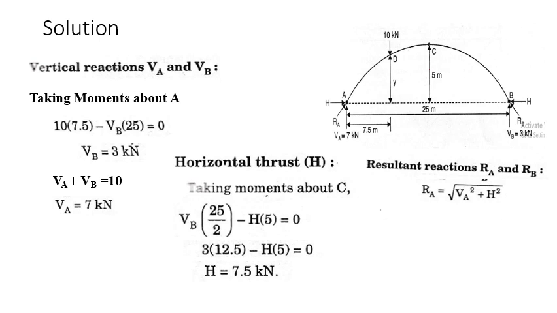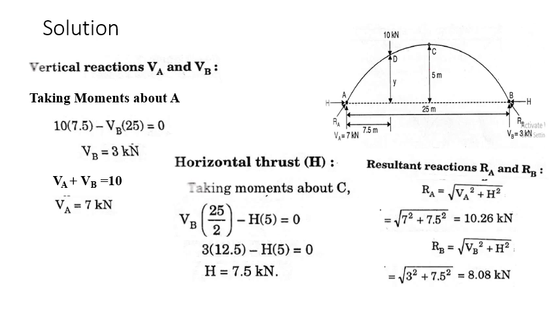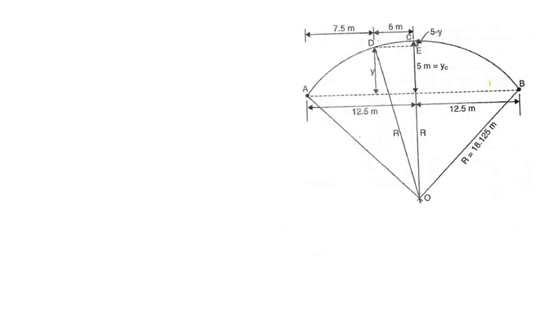RA is equal to under the root VA square plus H square. H we have got as 7.5, VA is 7. Substitute, we get RA. RB similarly is under the root VB square plus H square. So we can find out RB also.